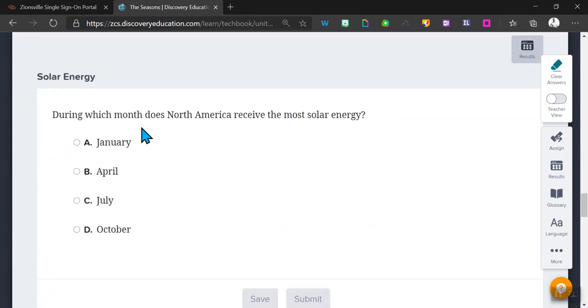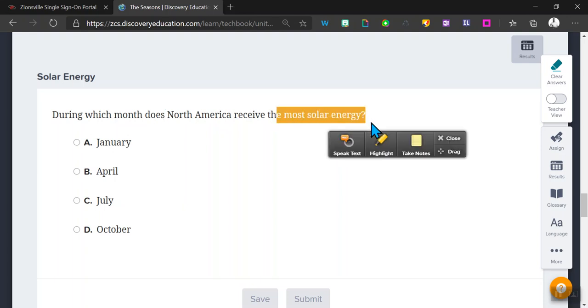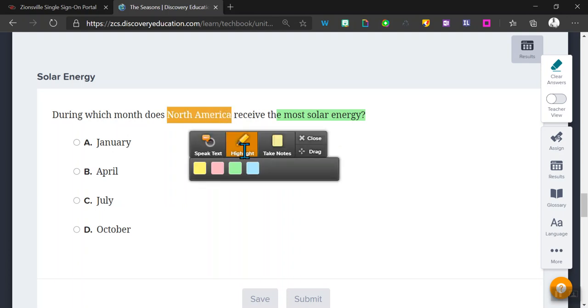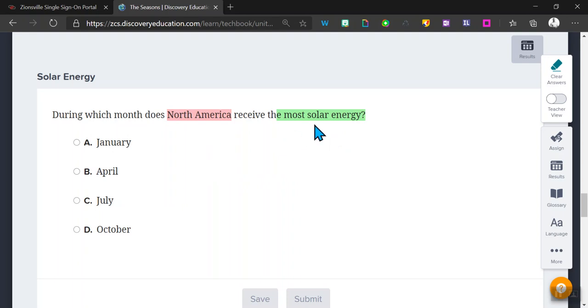And then during which month does North America receive the most solar energy? Well, the most solar energy, we need to think about that. Solar energy, we can think of it as temperature, of thermal energy, right? So North America, that's us. So which month do we receive the most thermal energy, the most solar energy? Well, that is going to be July compared to all of these. Sure, it may be a little warmer in April, but that is our springtime for North America. So we haven't received the most. It's always the warmest in July compared to the rest.